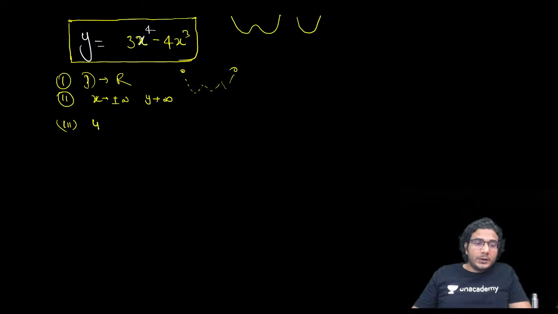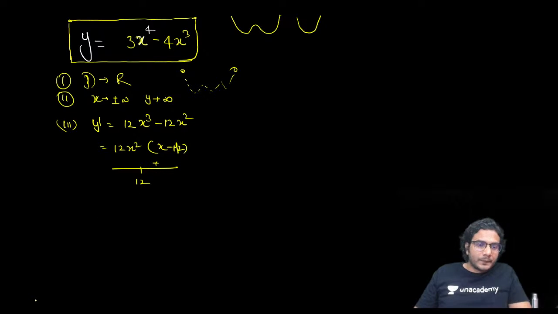So we'll immediately jump to y dash. Y dash is 12x cubed minus 12x squared. So you can take 12x squared common and it will be x minus 1. So you can see y dash will change its sign only after 1. Oh, sorry, it is 1. This point is 1. So it is negative and positive, and this point is 1, okay?